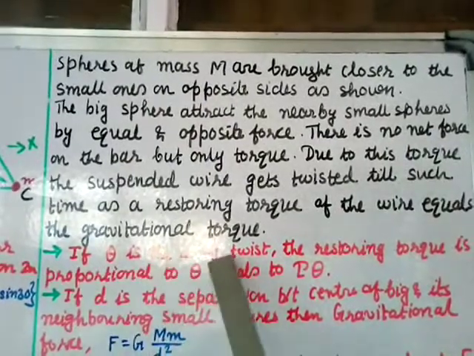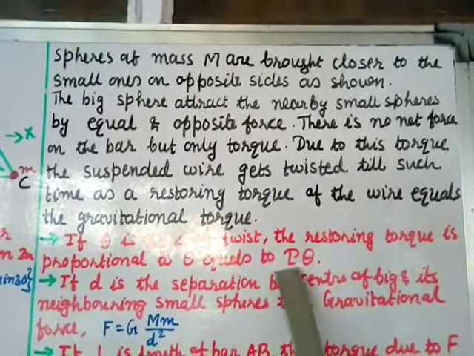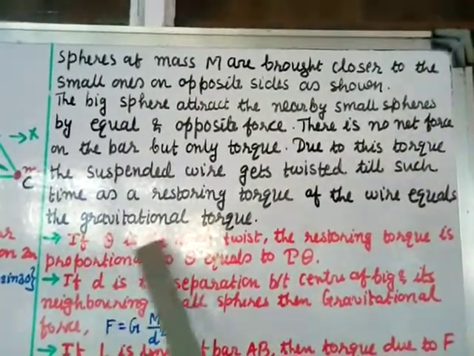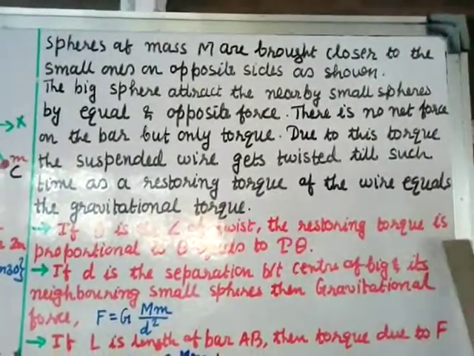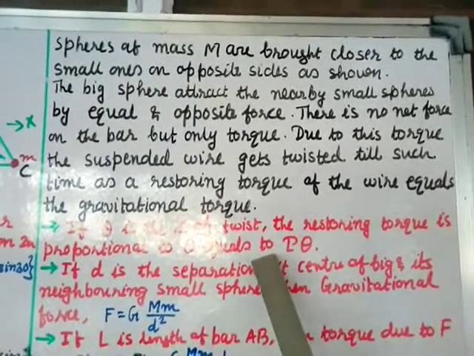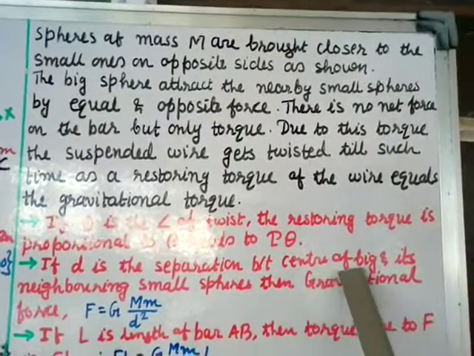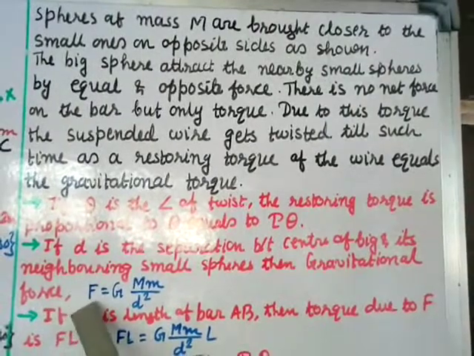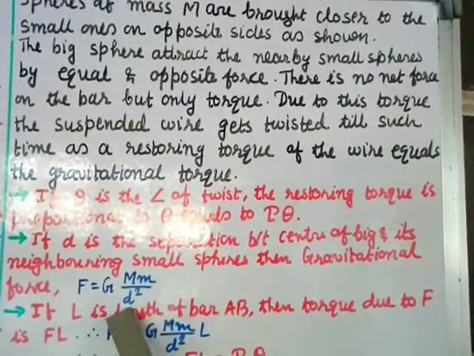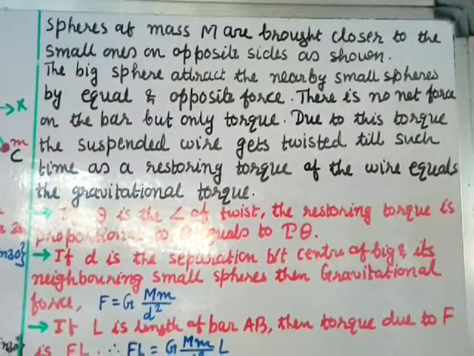If theta is the angle of twist, the restoring torque is proportional to theta, equal to tau theta. Suppose theta is the angle of the twist, the angle through which it is twisting. Then the restoring torque is proportional to theta, therefore it equals tau into theta. If D is the separation between the center of the big sphere and its neighboring smaller sphere, then the gravitational force is F equal to G M m divided by D square. M is the mass of the larger sphere, small m is the mass of the smaller sphere, and D is the distance between the centers of the two masses.